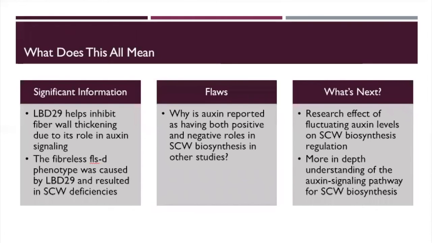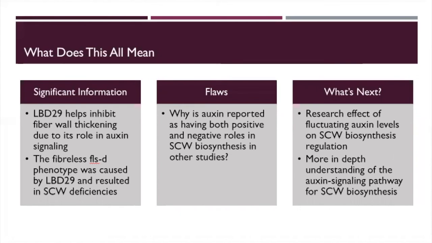So it's time to put it all together. The most significant thing we could take from this research is that LBD29 is involved with inhibition of cell wall thickening due to the role it plays in auxin signaling. Also, the fibrillus FLSD phenotype that resulted in secondary cell wall deficiencies was caused by LBD29, which is responsible for regulation of NAC transcription factors.